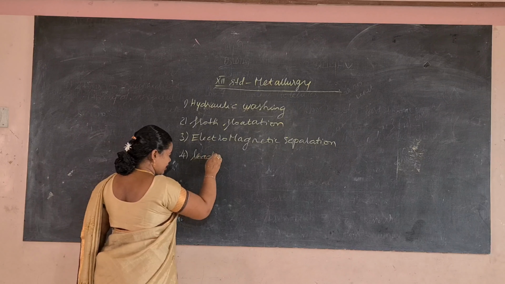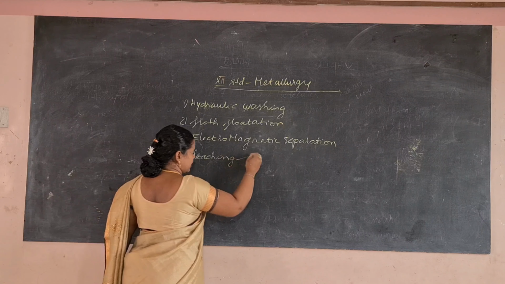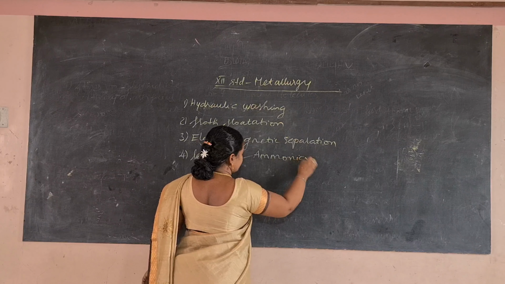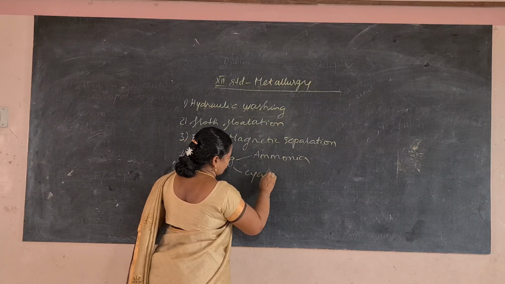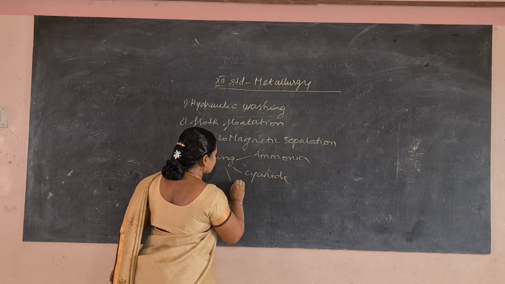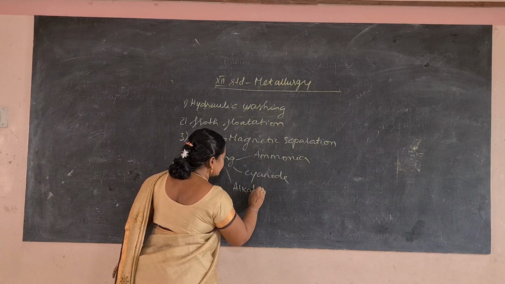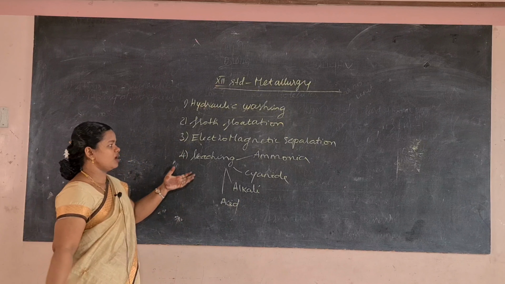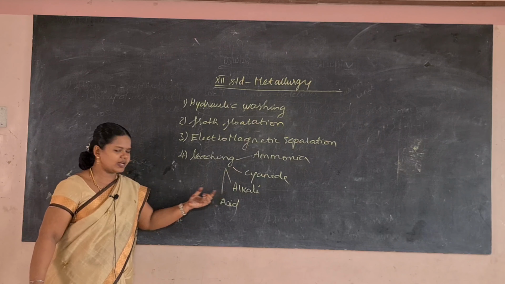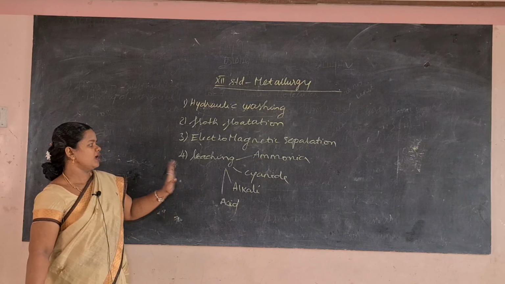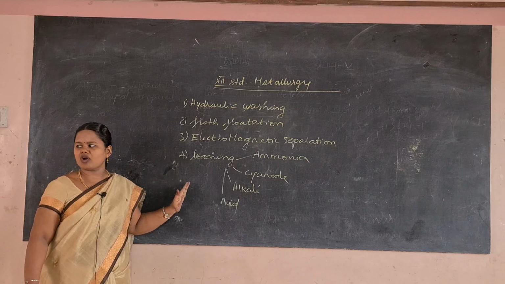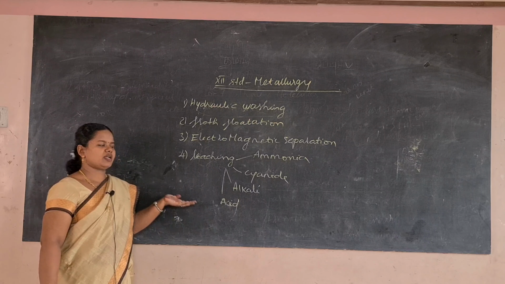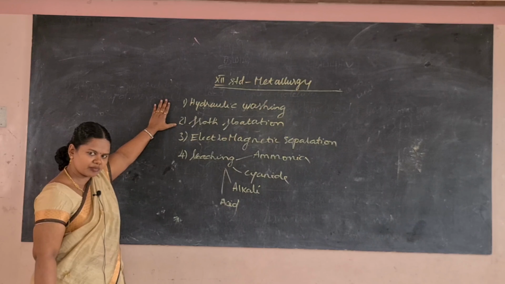In leaching there are different types: ammonia leaching, cyanide leaching, alkali leaching, and acid leaching. These are the four important concentration methods that are involved in the extraction of metals from minerals.